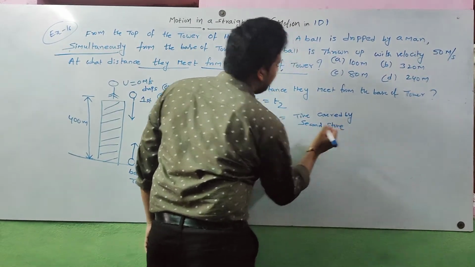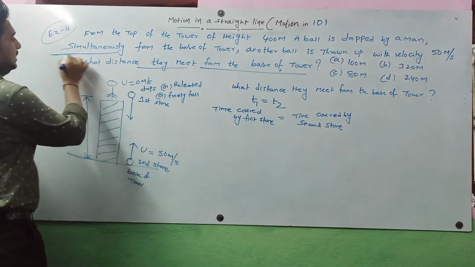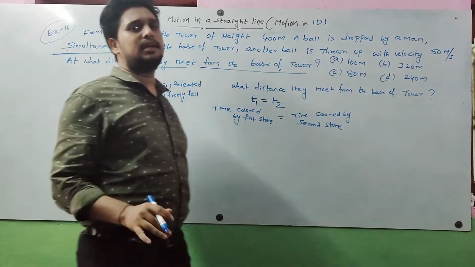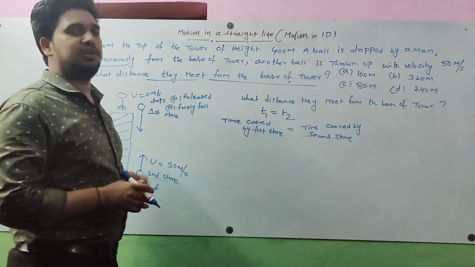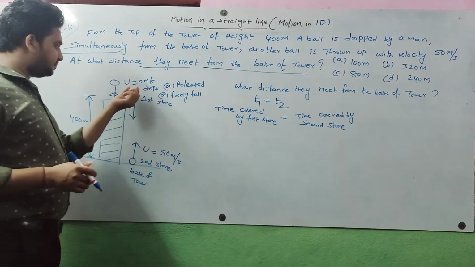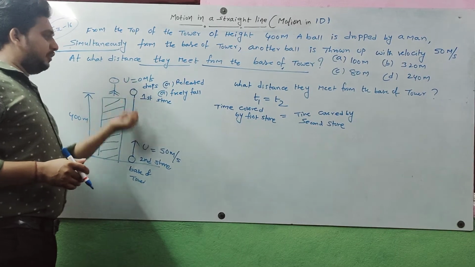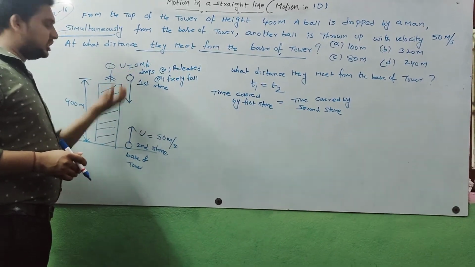These two are the same because they are moving simultaneously. Simultaneously is mentioned in the question. Definitely the time is the same, right? So T1 is equal to T2. First of all, the ball is dropped freely from the top of the tower.